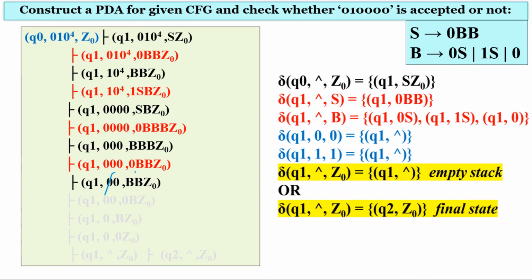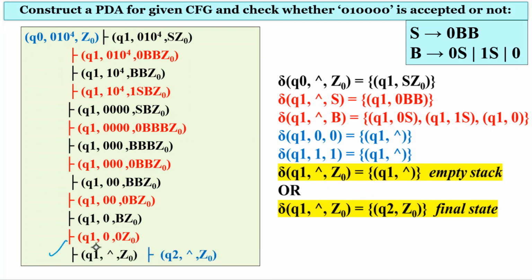After this we again have B on the stack top, and again replace it with 0, and again a 0 is cancelled, the next 0 is cancelled, and now we have the input as null and the stack top is z0, and we are at state q1. So we move to the state q2 and replace the stack top z0 with z0.